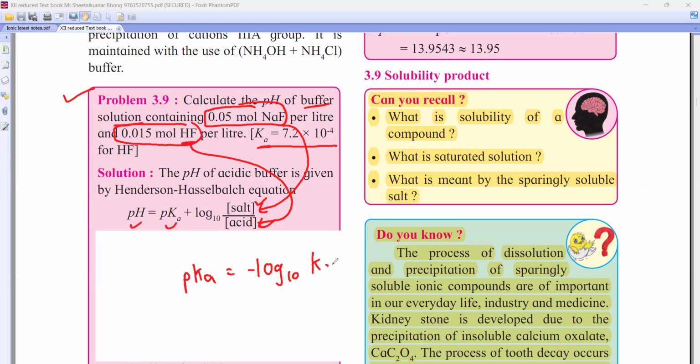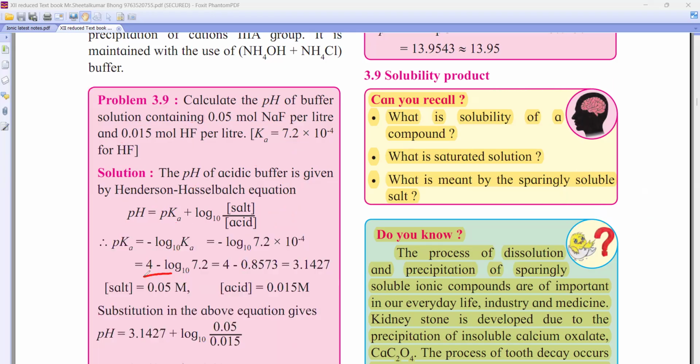Yeah. Okay, and beta, I gave you a trick also, na, beta. If it is given in the form of A into 10 raised to minus B, then it will be B minus log A. Remember? So this is 7.2 into 10 raised to minus 4. So what will be the answer? 4 minus log of 7.2. Understood? Yes, sir. तो मेरे को पीके भी मिल जाएगा. So if I know pKa, I know salt, I know acid, so will I get pH or not? Tell me.